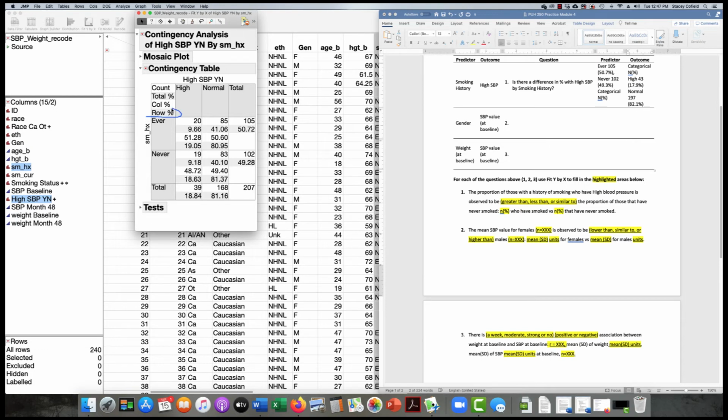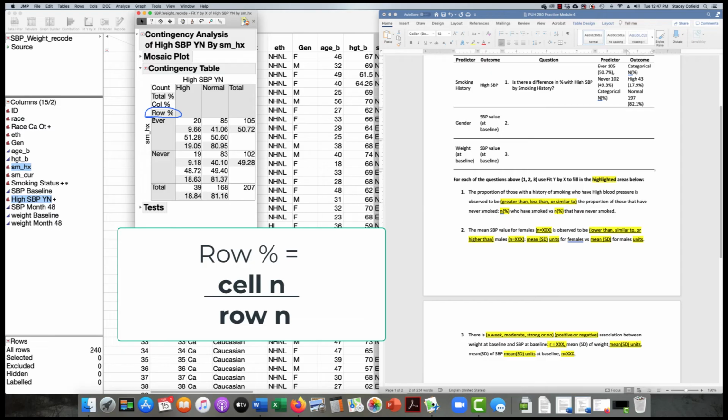More often than not, we're reporting row percentages because we want to look at high blood pressure by smoking status. We're going to condition on the smoking status first. So for ever smokers, out of these 105, I've got 19.1% with high blood pressure.